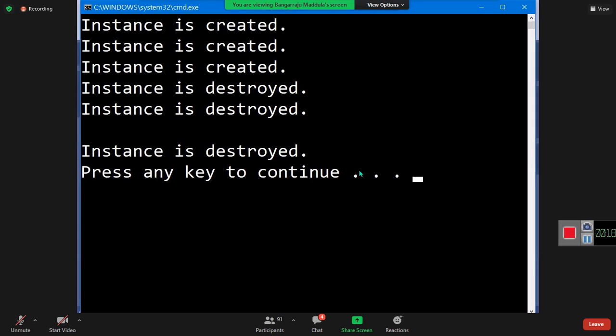One instance. Now you understood, when you're writing code, make a habit. When you're writing code, you'll be creating instances of different classes. When you know that the work of an instance is completed, and you will not be using it anymore in the code, make a habit of assigning null to it, so that whenever the garbage collector comes into action, it will pick up all these unused objects and destroy them. Is it clear or not?